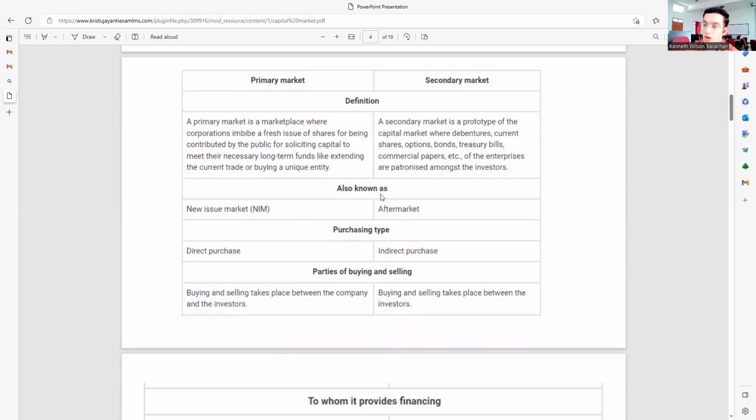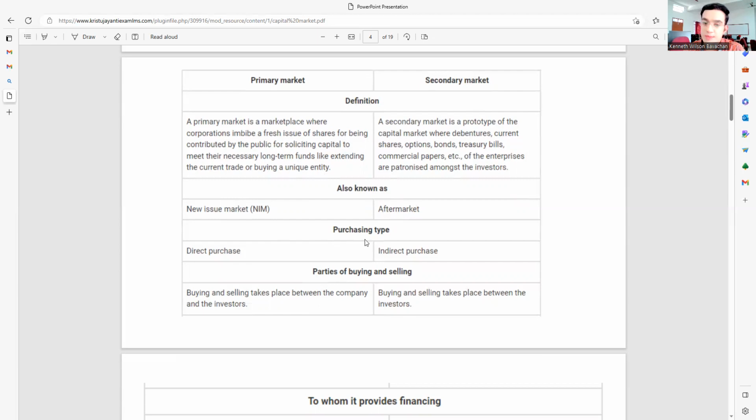This is very important: the primary market is also called the new issue market. It's issuing for the first time, so it's called a new issue market. The secondary market is called the aftermarket. Why is it called the aftermarket? Because it's already done, it already has a position now. They're only trying to expand their business, make it a little bigger, and because of that they require a lot more investors to come and increase the funds required for the organization or the corporation. That's why it's called the aftermarket.